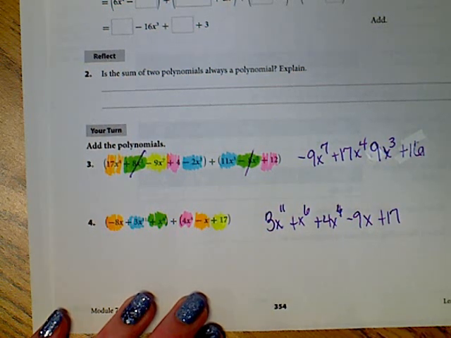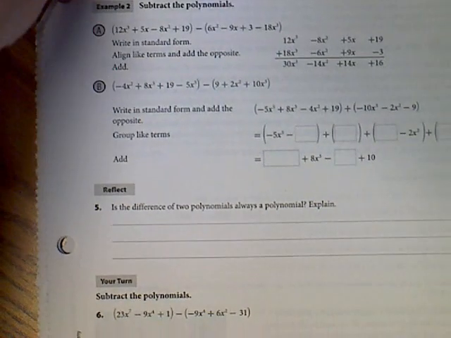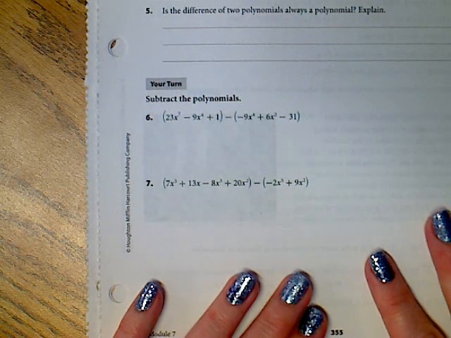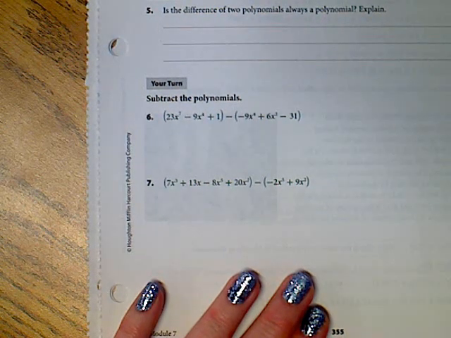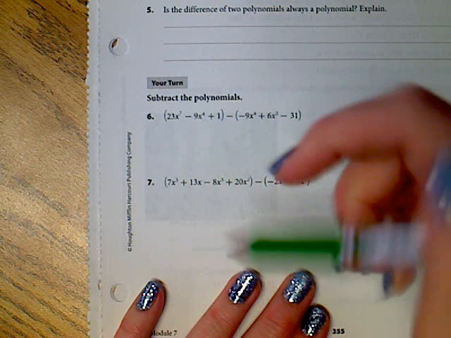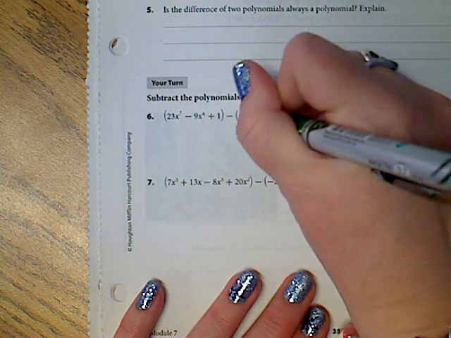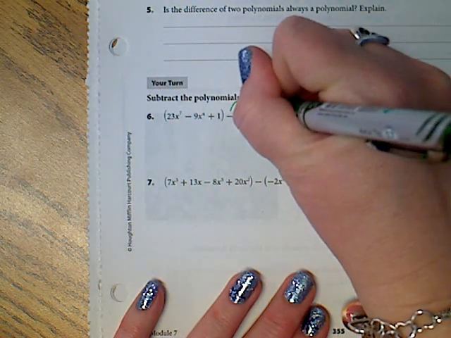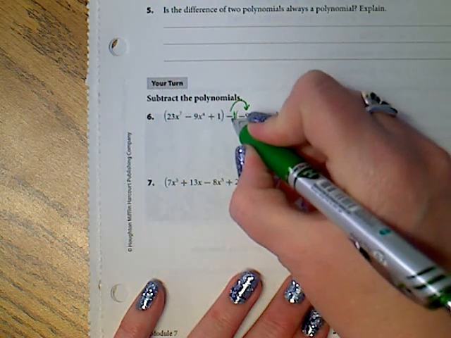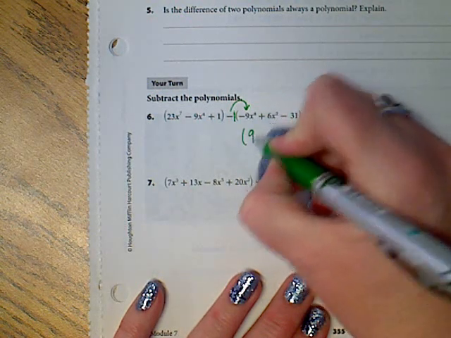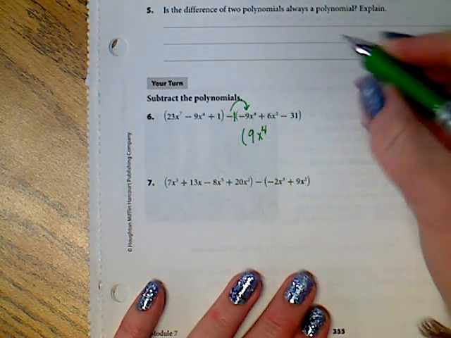Adding polynomials. Next page, we're going to be subtracting polynomials. So I'm just going to do the 2 at the bottom of the page. Here's what you need to know. When you are subtracting, that is a negative 1. It must be distributed to everybody. So negative 1 times negative 9 would be positive 9x to the 4th.